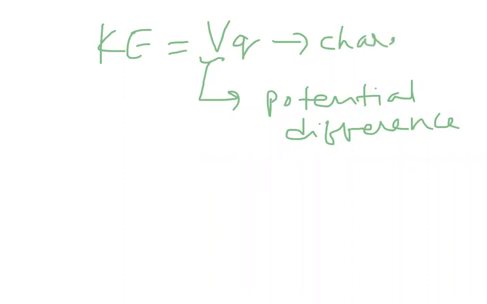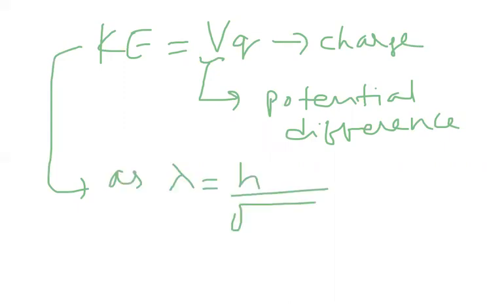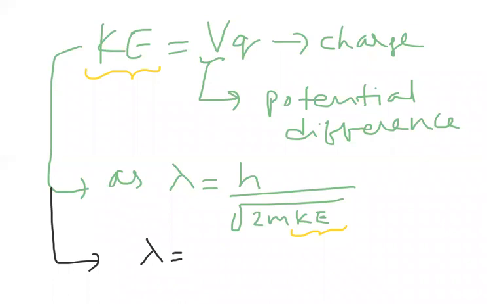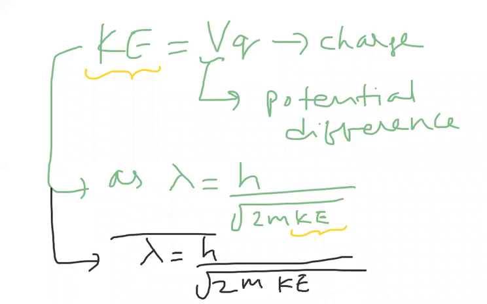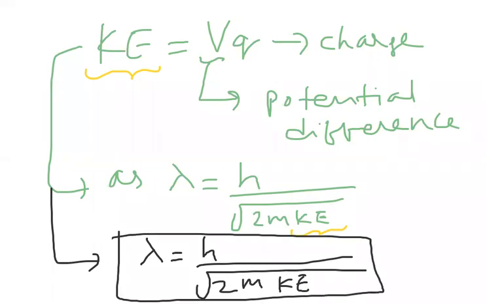Q is called charge. Just now we observed that lambda is equal to h by root over 2m into kinetic energy. But what is kinetic energy? Kinetic energy is nothing but work done by potential difference. So now I can write finally the formula as lambda is equal to h by root over 2m into kinetic energy. This is my formula.